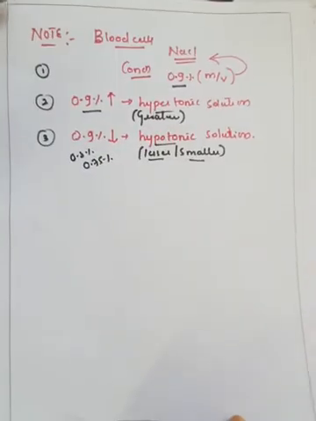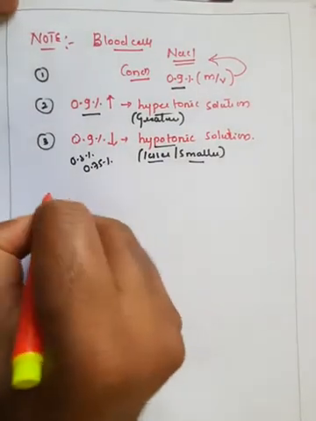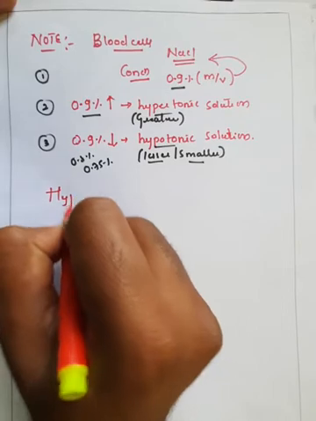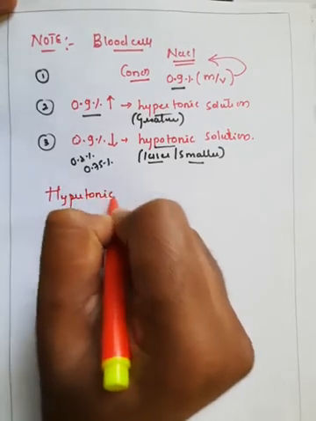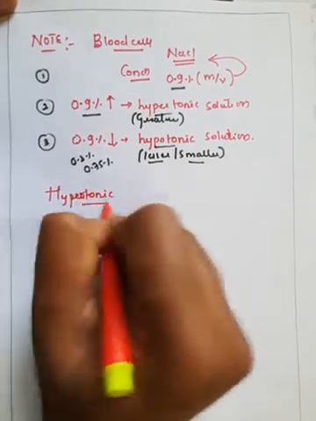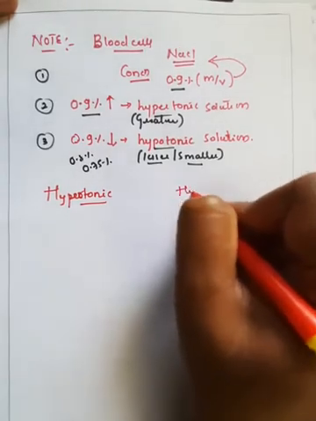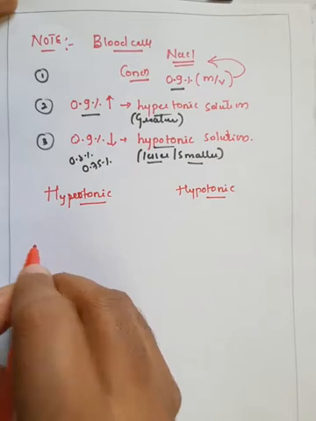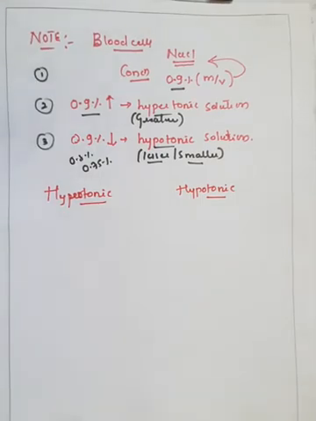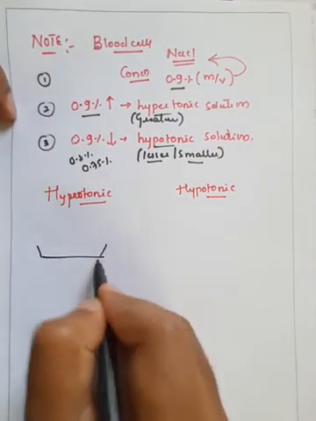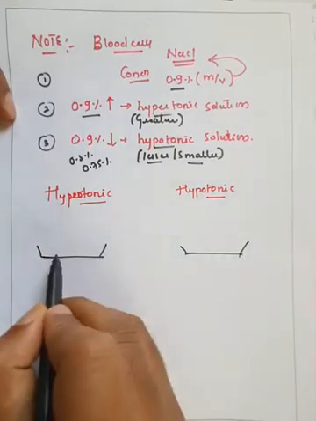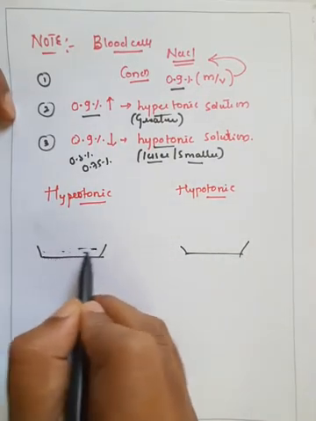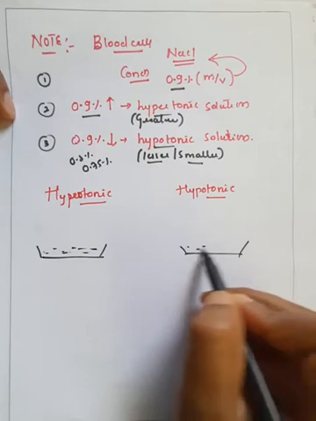So here I will give the representation for the hypertonic and hypotonic solutions. One is the hypertonic solution, and another one is the hypotonic solution. So there are two different kinds of solution. If I take a beaker or a plate, which consists of a hypertonic solution here, and another which consists of a hypotonic solution.